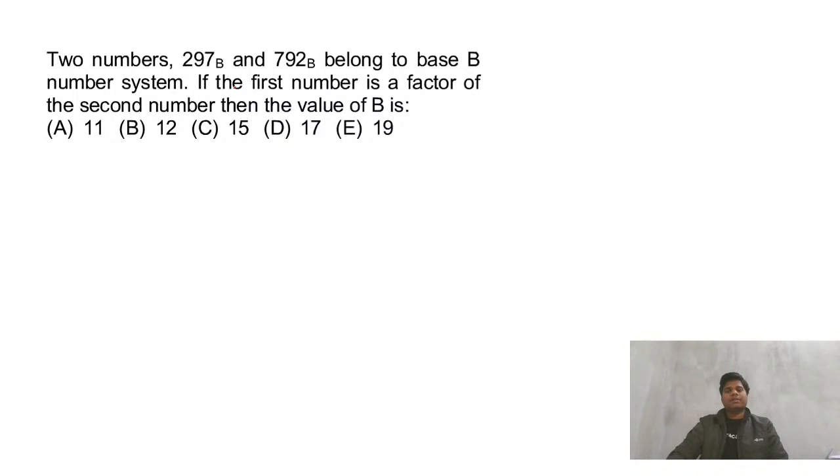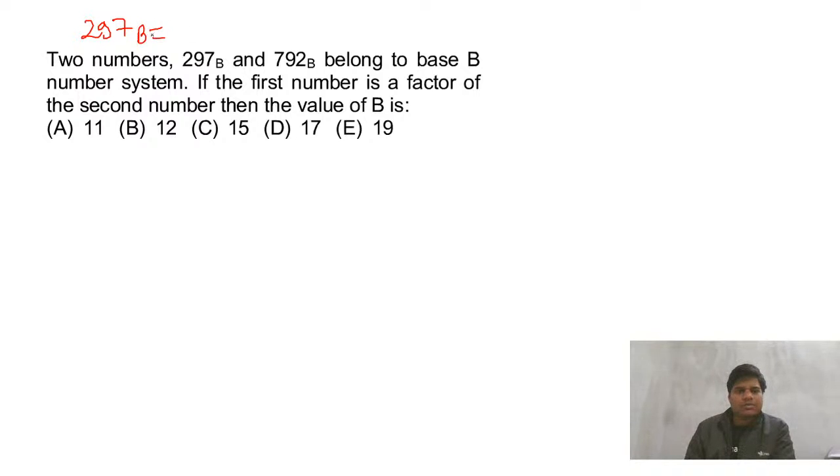Two numbers belong to base B system. If the first number is a factor of the second number, then the value of B is. So options are there, I think it will be a little easier to solve. If options were not there, then this question becomes a little complicated. But options are there. We can make the equation anyway and check. So let's try. Don't do anything complicated, very simple thing.